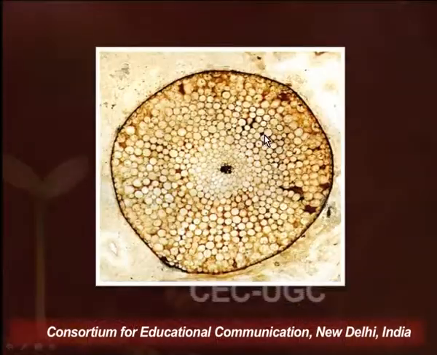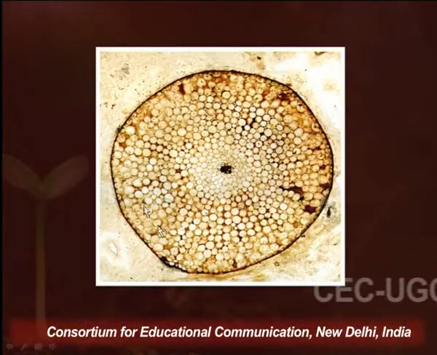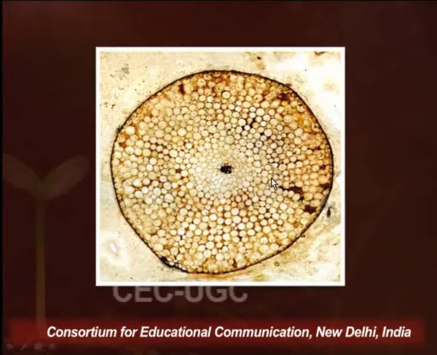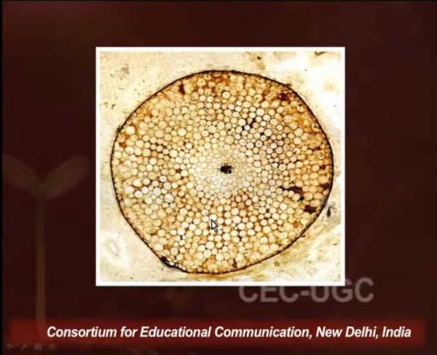So, the presence of these spiral thickening tracheids and elongated cells of phloem shows that Rhynia has a very well developed conducting system. This can also be seen in the cross section of a fossil of Rhynia stem. Here, central xylem cells surrounded by phloem can very well be observed.